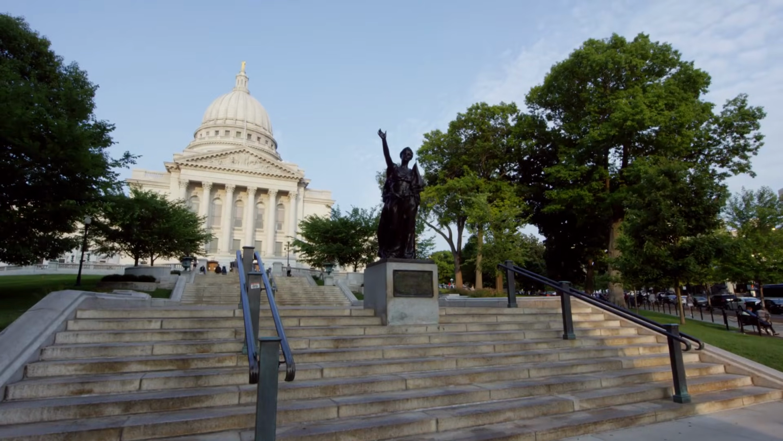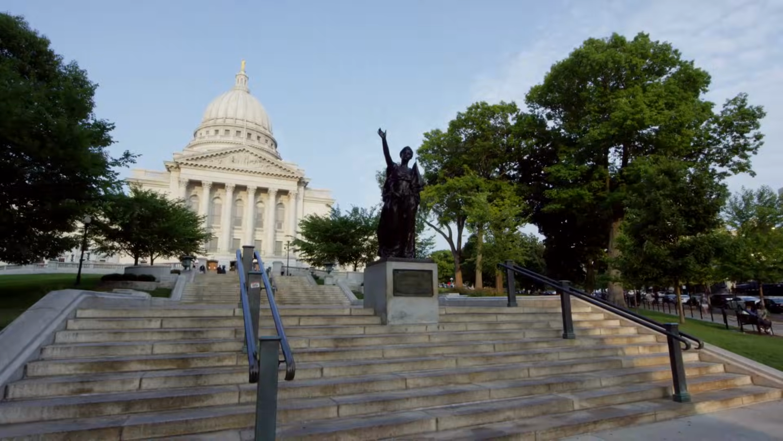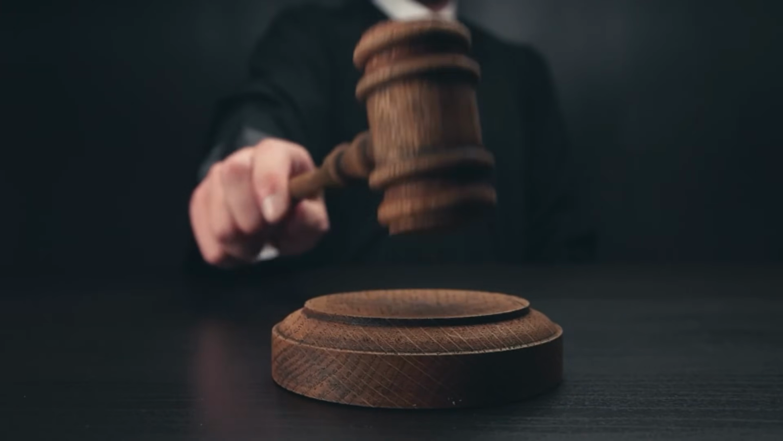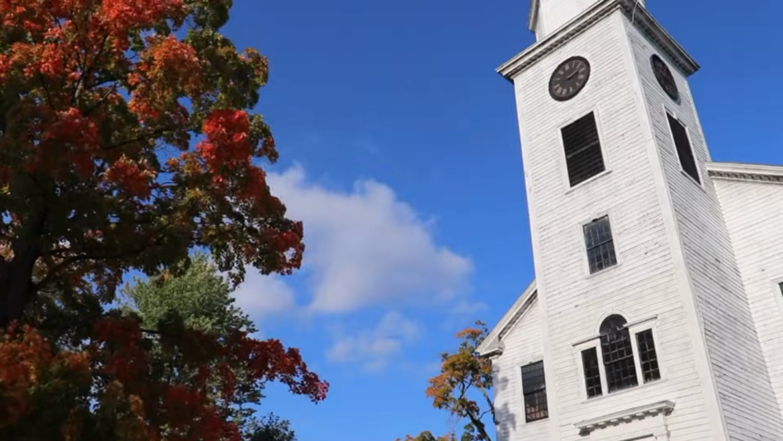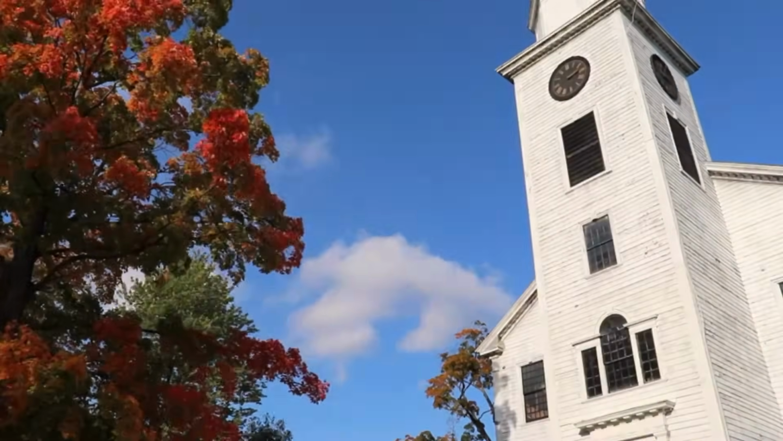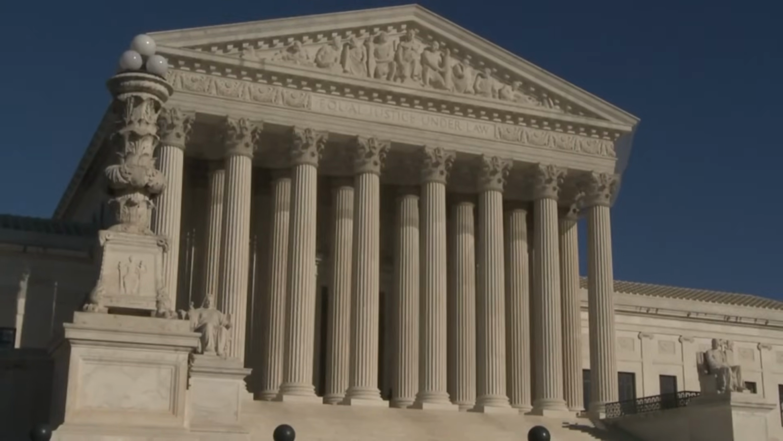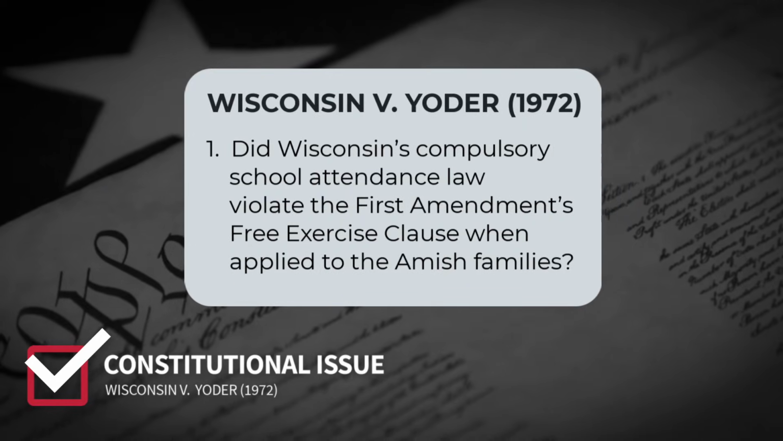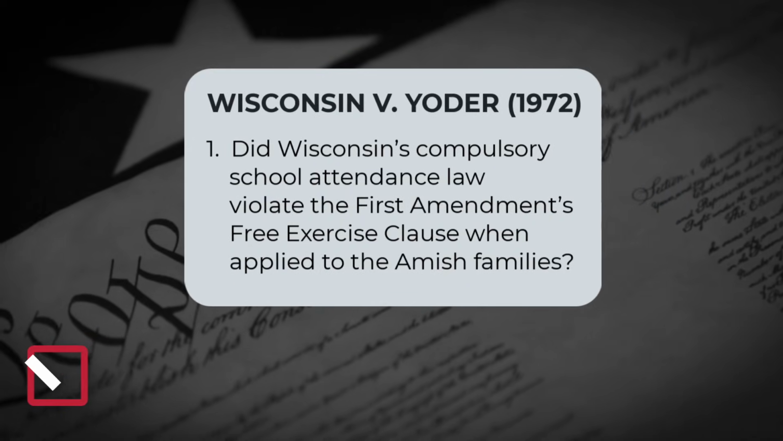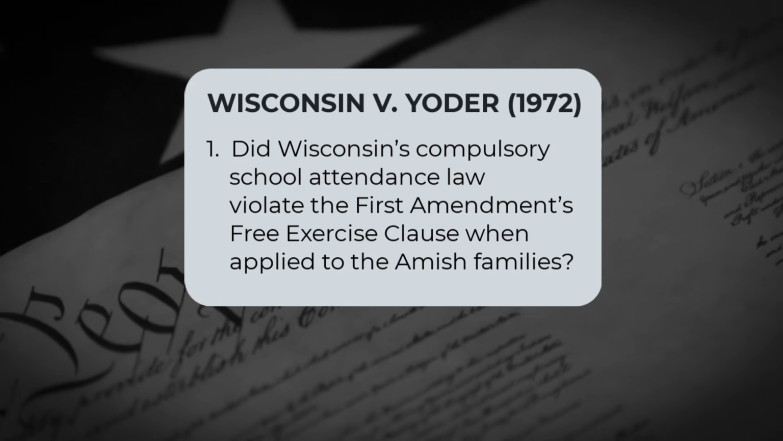They were prosecuted under Wisconsin's compulsory education law, which mandated school attendance until age 16. After being convicted and fined $5 each, the families challenged the law, arguing that it violated their First Amendment right to freely exercise their religion. Their case eventually reached the U.S. Supreme Court. The key issue before the court was whether Wisconsin's compulsory school attendance law violated the First Amendment's free exercise clause when applied to the Amish families.